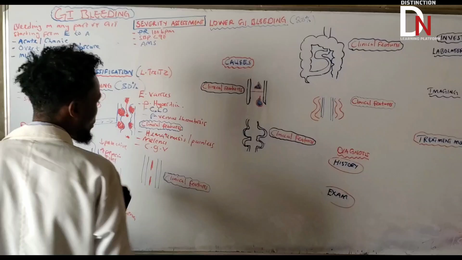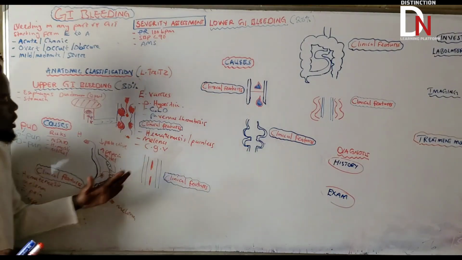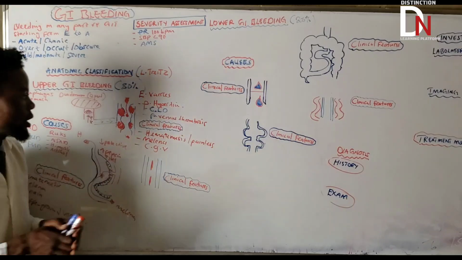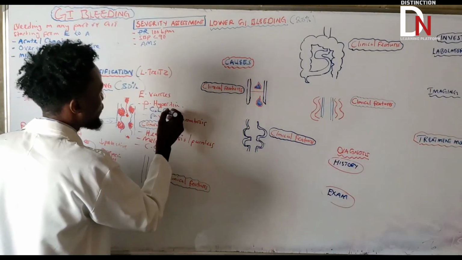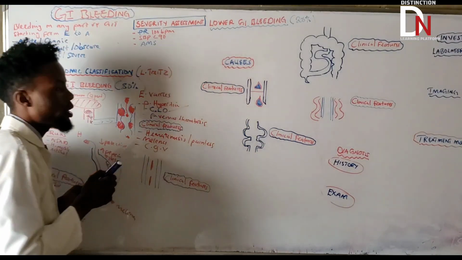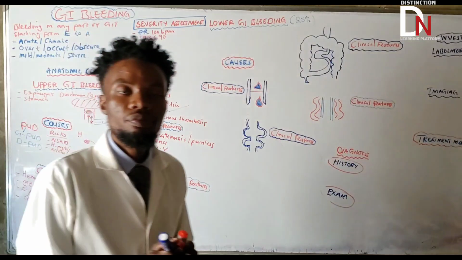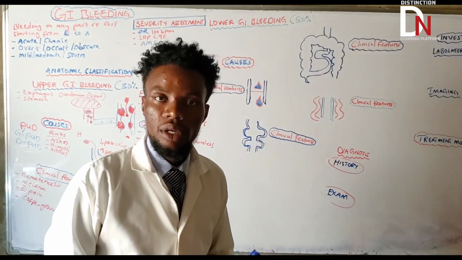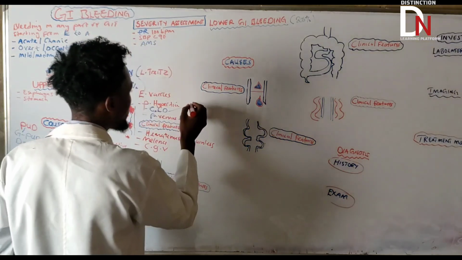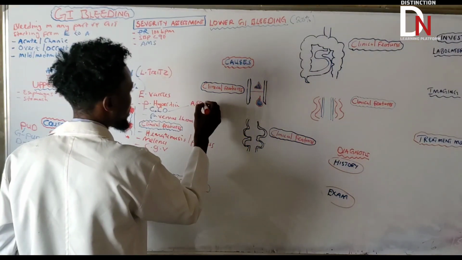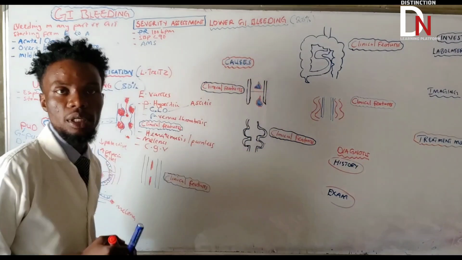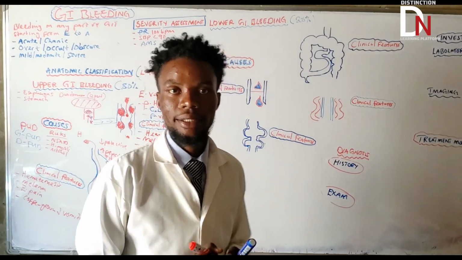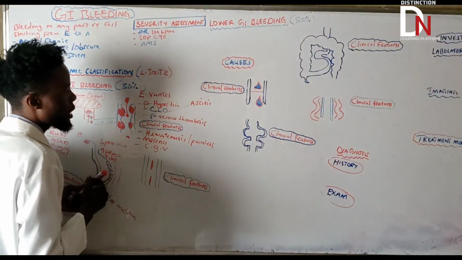Now, the other important thing that we can look at is the signs of chronic liver disease. Also, from the clinical aspect, what can you look for in someone having chronic liver disease? They are going to have ascites. While the abdomen, there is a lot of fluid there. Ascites, we'll talk about that in the other video.